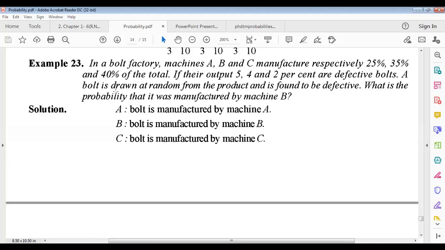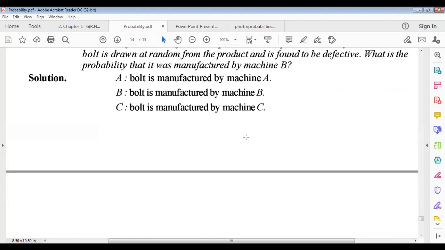A bolt is drawn at random from the product and is found to be defective. What is the probability that it was manufactured by machine B? That means it's coming from machine B. Now let us consider, as in the previous example, A is the event that the bolt is manufactured by machine A, B is the set manufactured by machine B, and C is the set manufactured by machine C.